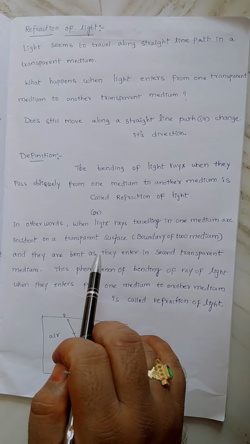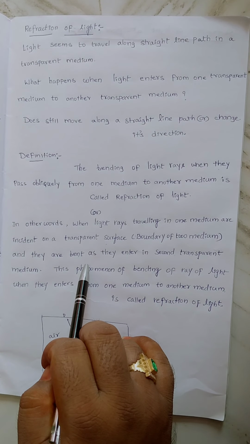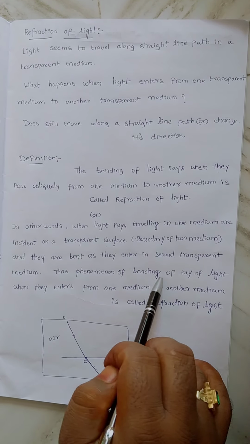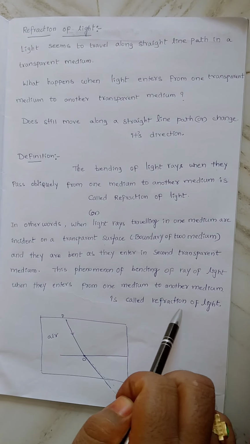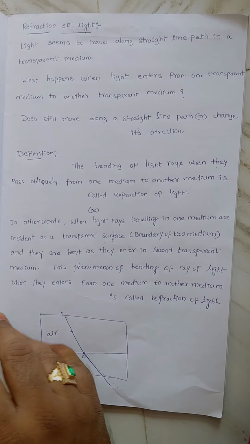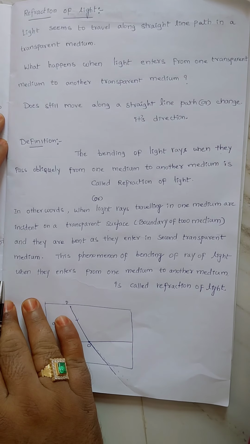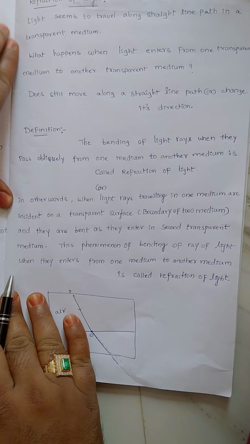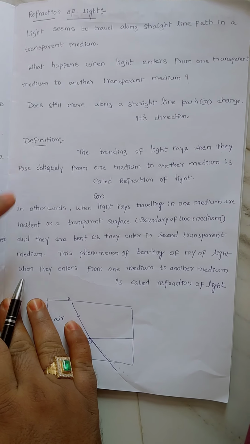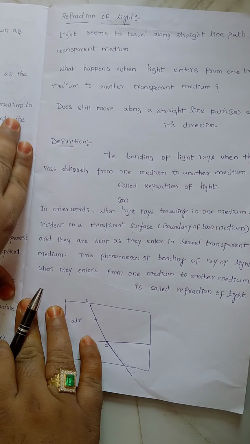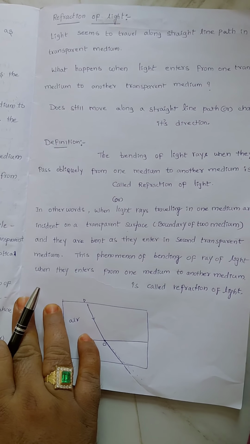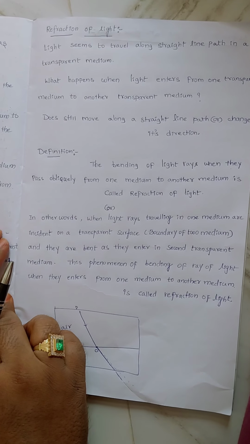This phenomenon of bending of a ray of light when it enters from one transparent medium to another is called refraction of light. Simply, the definition of refraction of light is the bending of the light ray when it passes obliquely from one transparent medium to another transparent medium. Here I want to discuss some note points.